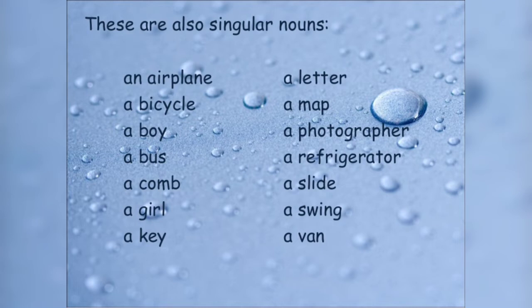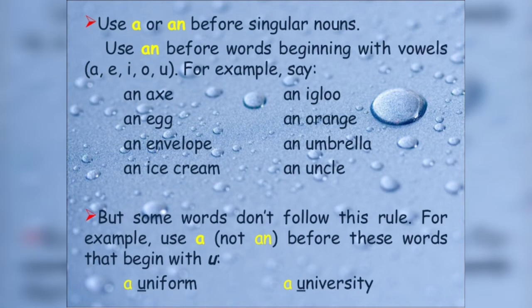Now let us see some examples. These are also singular nouns. Here you can notice that we have used article a and an. For example, an airplane, a bicycle, a boy, a bus, a comb, a girl, a key, a letter, a map, a photographer, a refrigerator, a slide, a swing, and a van. Use a or an before singular nouns.